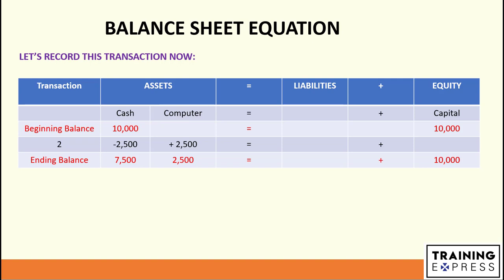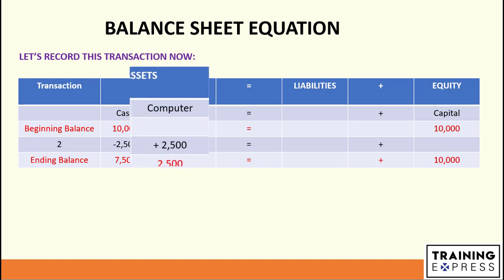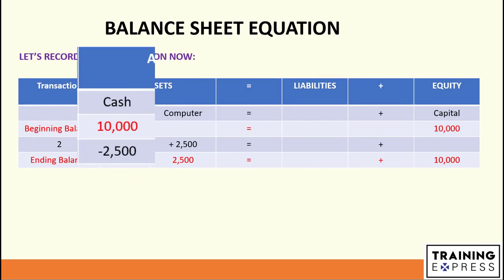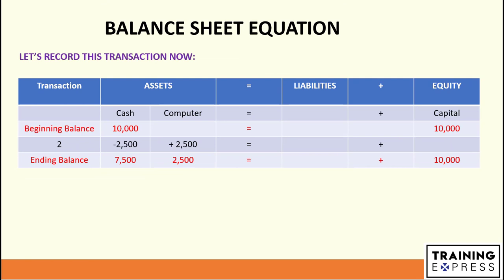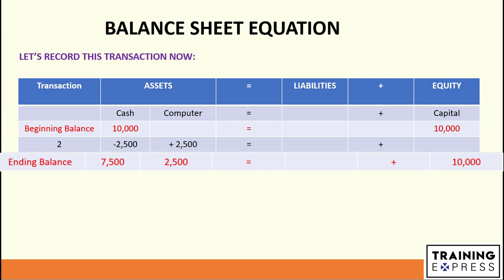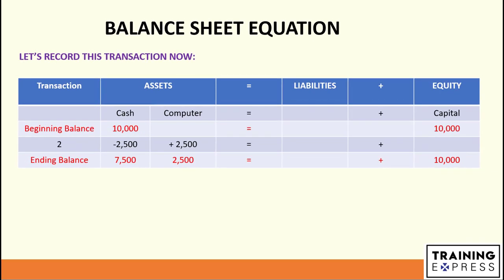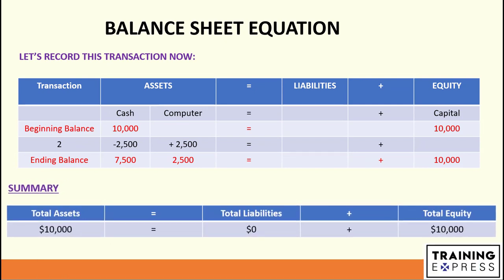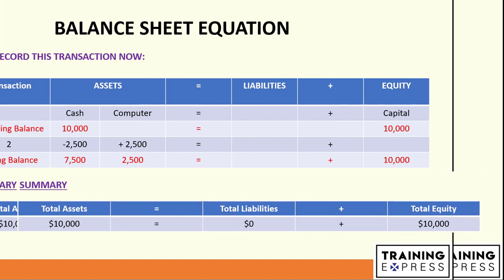We purchased computer for $2,500 cash. So computer asset will increase by $2,500 and cash asset will decrease by $2,500. Now we can calculate the ending balance. Cash will be having an ending balance of $7,500, computer $2,500, and capital as it is $10,000. Now let's look at the summary so far. Our total assets are $10,000, total liabilities $0, and total equity $10,000.